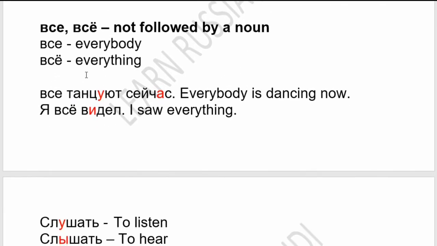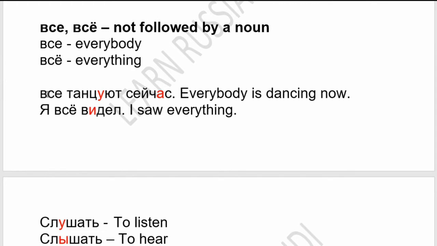Another example: vse and vsyo. If not followed by a noun, vse means everybody and vsyo means everything. If only vse is written, it means everybody, and if only vsyo is written, it means everything. As you know, these are forms of ves, which means all or each. So ves, vsya, vsyo, vse, as we have seen earlier.